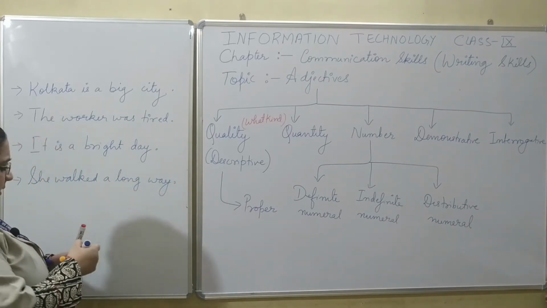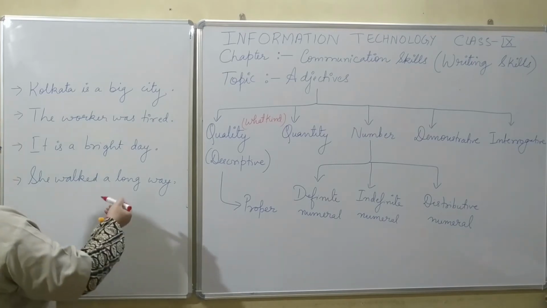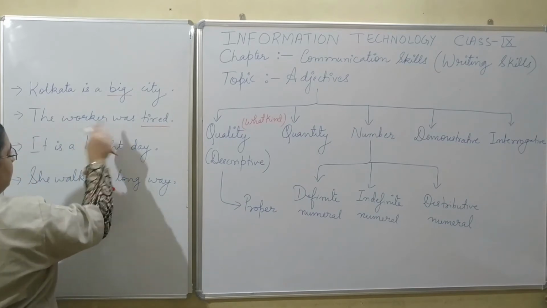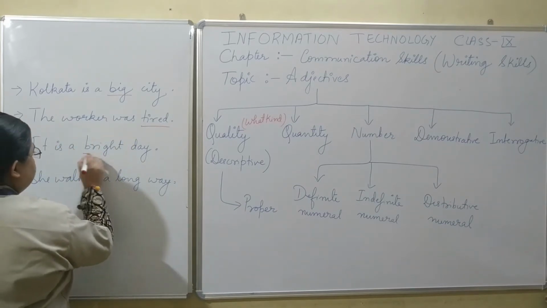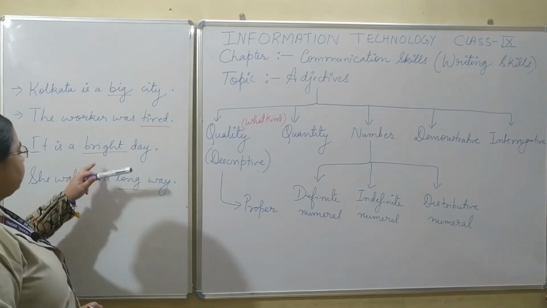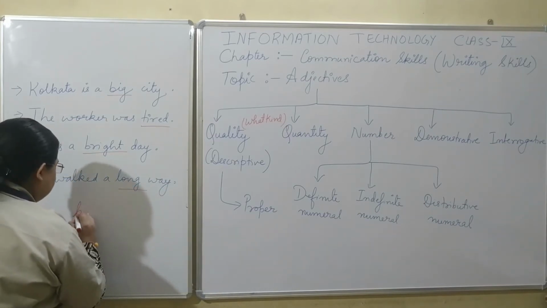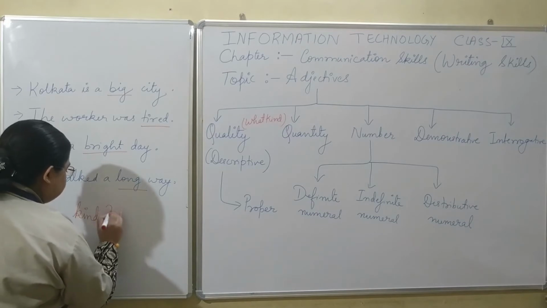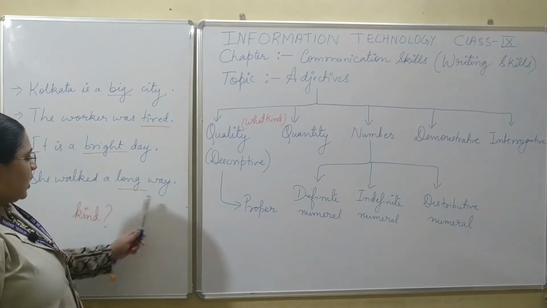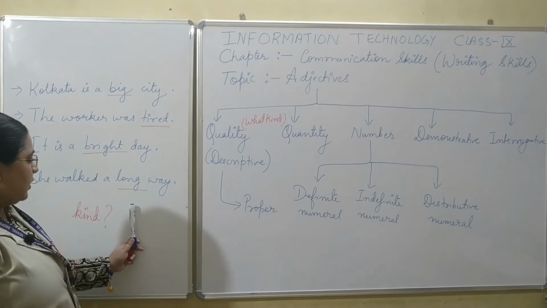So you can see the values over here. Kolkata is a big city. The worker was tired. Here it is used predicatively. It is a bright day. She walked a long way. So you can see these words, they specify the kind. What kind? What type of day? Bright day. What kind of way? Long way.